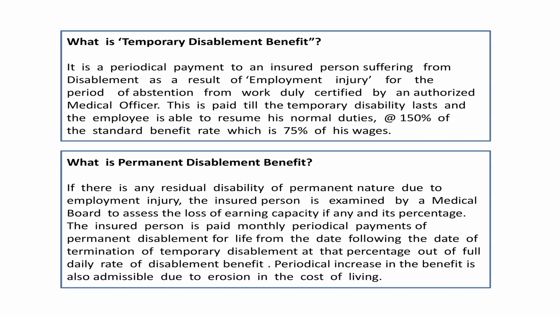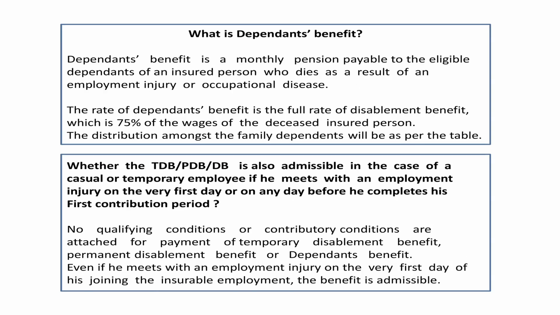For temporary disablement due to employment injury, for the period of absence from work until he resumes normal work, he gets the benefit at the rate of 150% of the standard benefit rate, which is 75% of his wages. During this period he is going to get the temporary disablement benefit. Then similarly, he will also get permanent disablement benefit as per the rate specified.